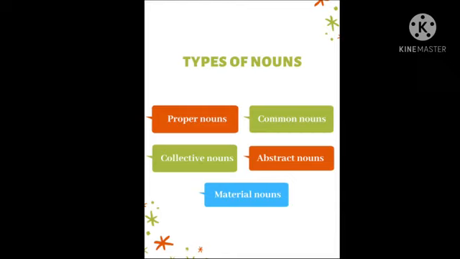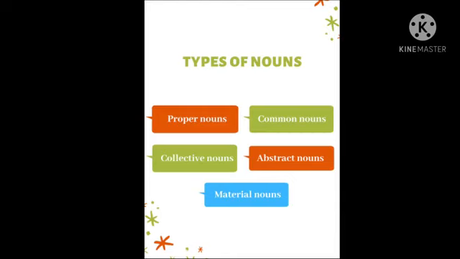Collective nouns mean the specific word we use for a group of common nouns. Like a bouquet of flowers: if you take just the flower, that flower is a common noun. And the collection of this common noun is called a collective noun. There will be specific words for every noun.